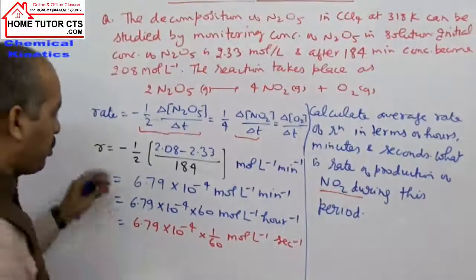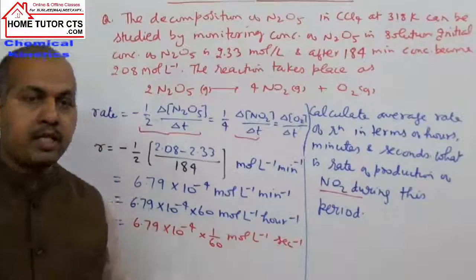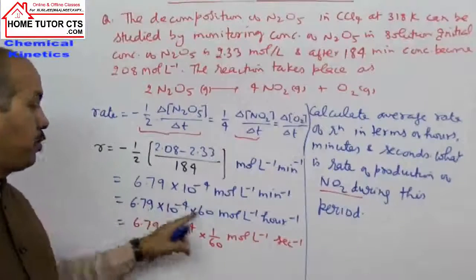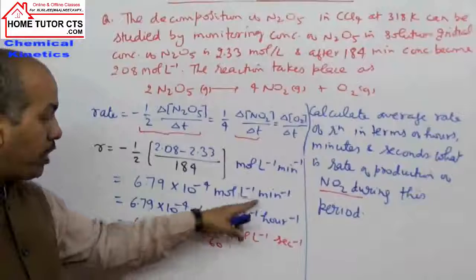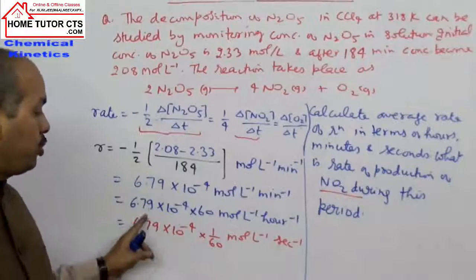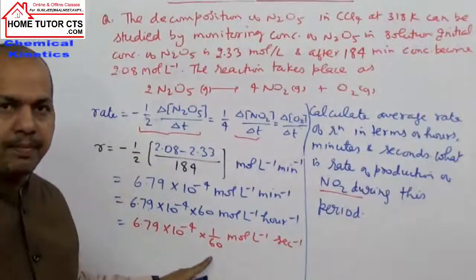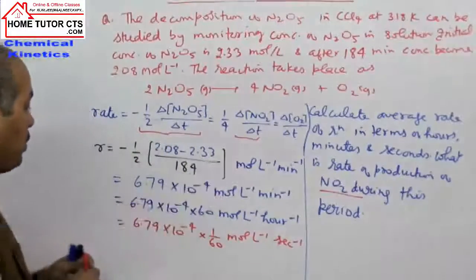You can do the calculations yourself, they are very simple. Understand this point: in 1 minute this much amount is consumed, so in 1 hour multiply by 60, and in 1 second divide by 60.